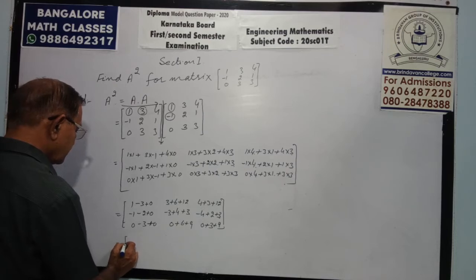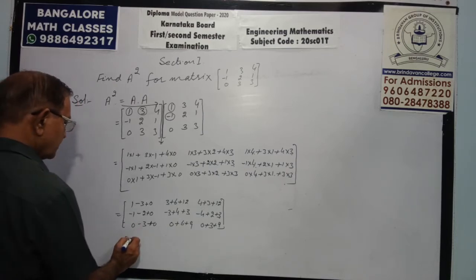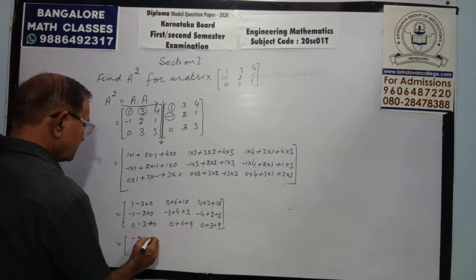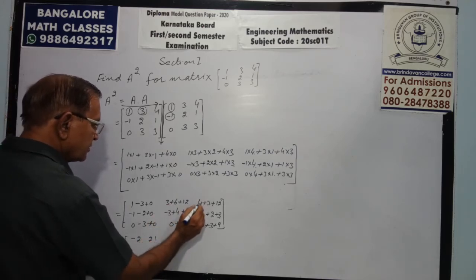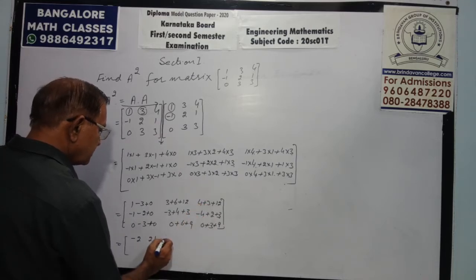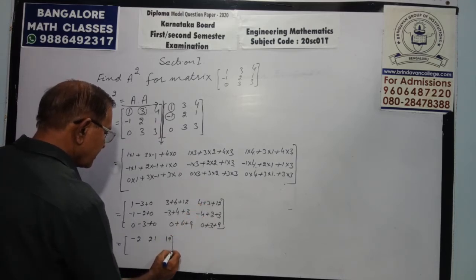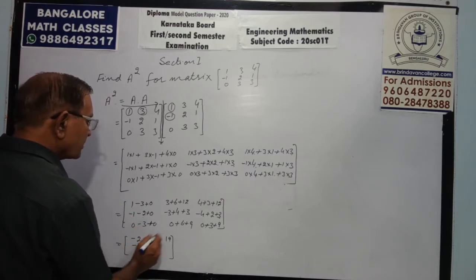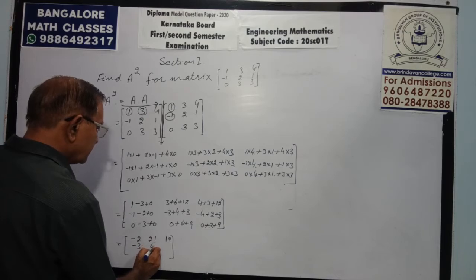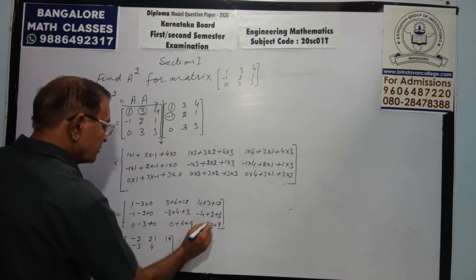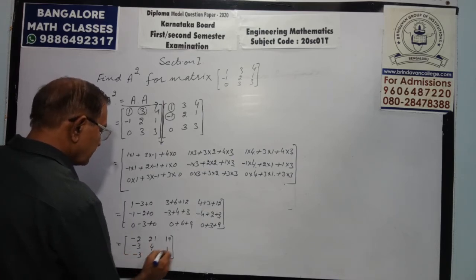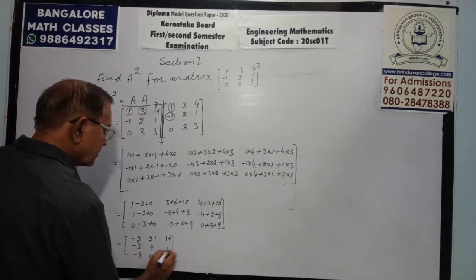Thus it will come out to be minus 2, 9 and 12, 21, 7 and 12, 19, minus 3, only 4, 1, minus 3, 15, 12.